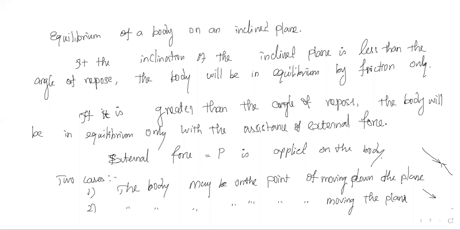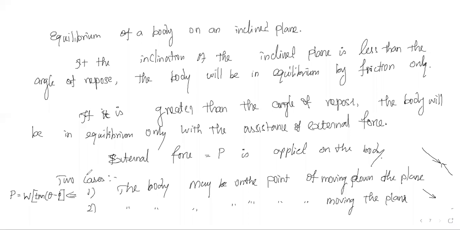So for this we can have some conditions. For the first case, the force P is equal to W, the weight of the body, into tan of theta minus phi.